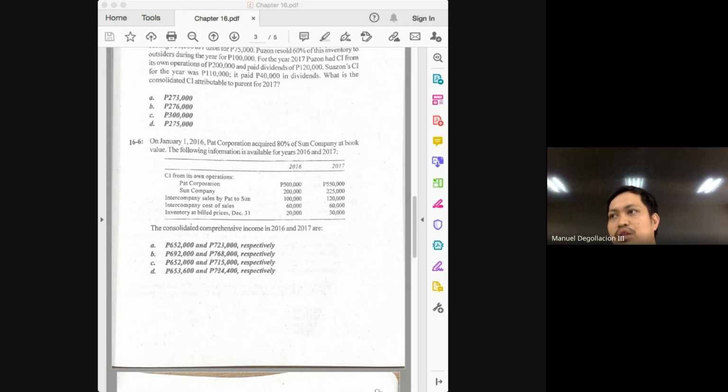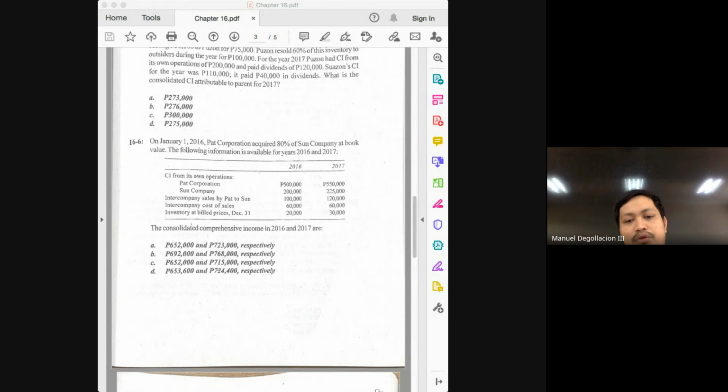Do we now have everything we need to solve for the markup on ending? Yes, ending inventory of 30 multiplied by 50%. So 30,000 times 50% will give you 15,000. And again, this is the markup on ending. This will be a negative adjustment. So in computing for the adjusted income of the parent from its own operations, you start with 550, you add the 8,000 and then you deduct 15,000. How much will that give you? 543,000. And that will be the adjusted income of the parent from its own operations.